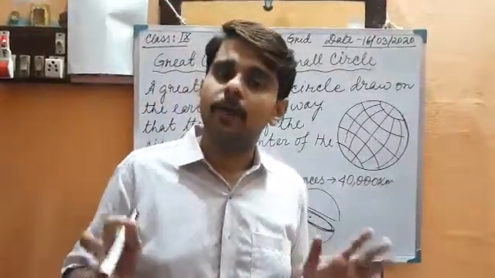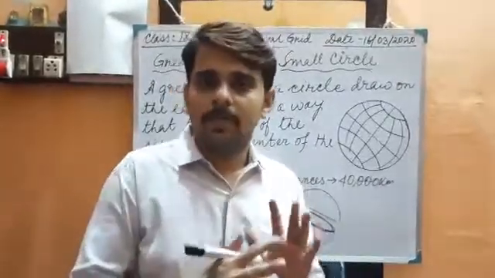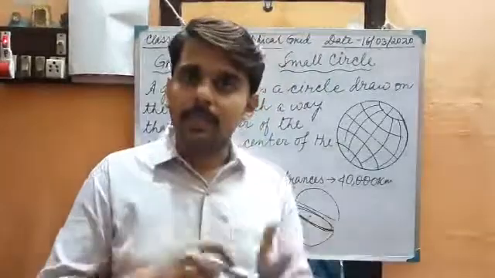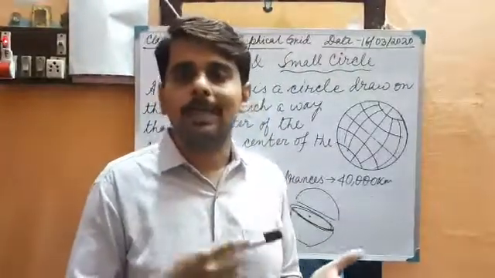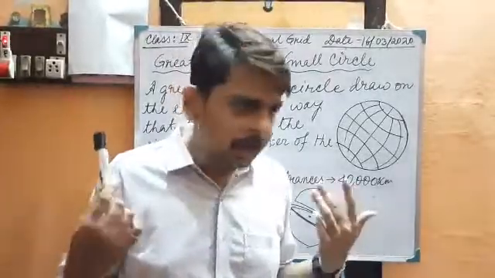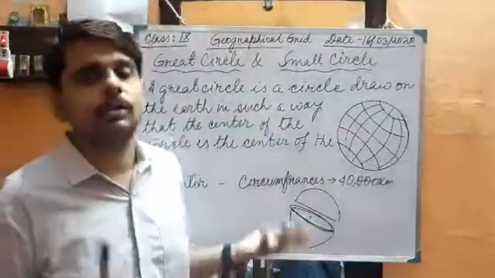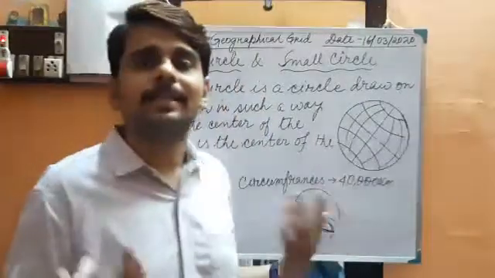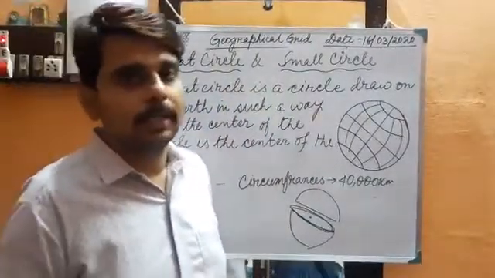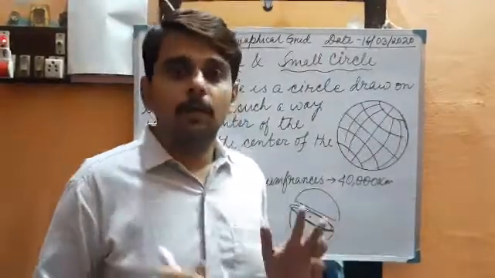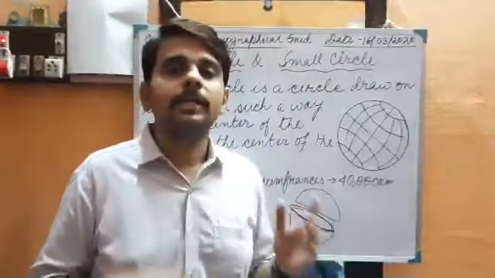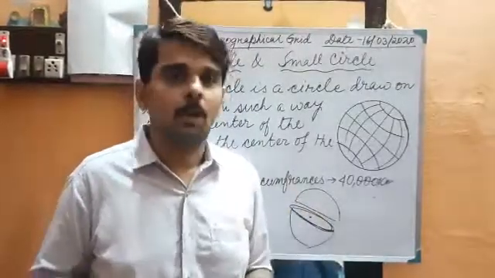Hope you have enough idea throughout all these videos. Remember the things that you have to remember: latitude, longitude, time calculation from the latitudes and longitudes, prime meridian, International Date Line, standard time. These things you have to remember and learn for the chapter. Okay, if you have any doubt throughout the chapter, you just note it down. When the school opens, we will discuss those topics.